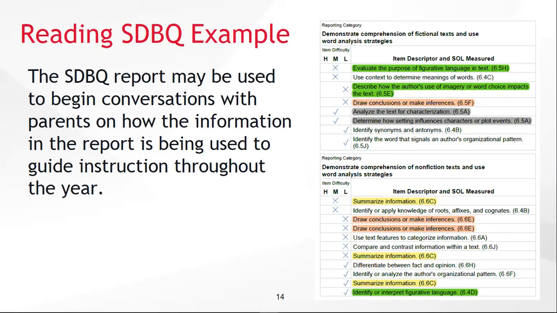We hope that parents and teachers will be able to use the information learned from the SDBQ report to engage in conversations about their child's performance and strategies to increase achievement. In this example, a conversation about strategies to assist the student in summarizing information from nonfiction texts may be necessary to assist the student with their reading proficiency.